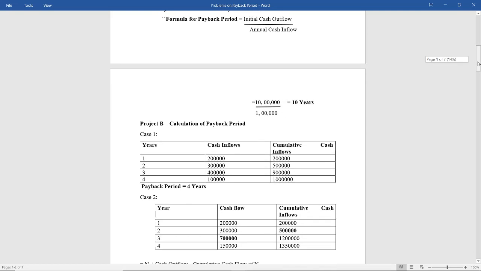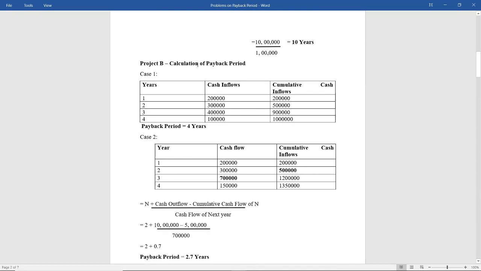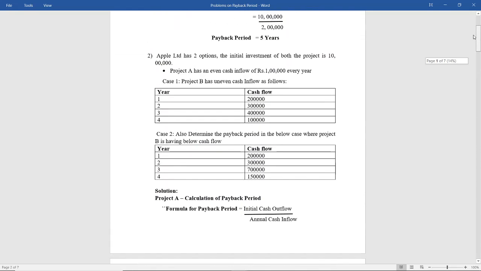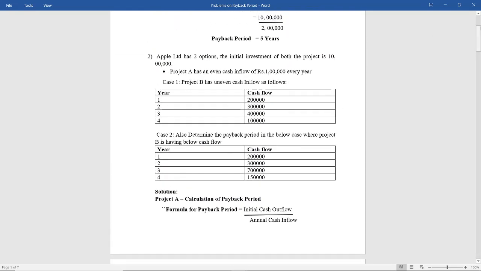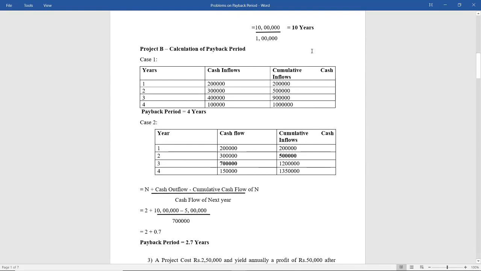Okay. Next, let us see project B. Calculation of payback period for project B, case 1, case 2. So for case 1, write the two columns as it is, that is the years and the cash inflows. See, I am writing these two columns as it is. So when the cash flows are unequal, what are the steps to be followed? Step number 1, calculate the cumulative cash inflows. And step number 2, the year in which the cumulative cash inflow is equal to the cash outflow, that will be the payback period.